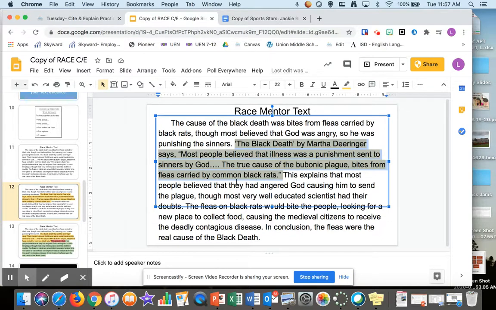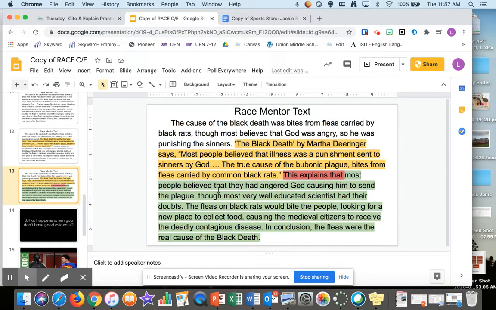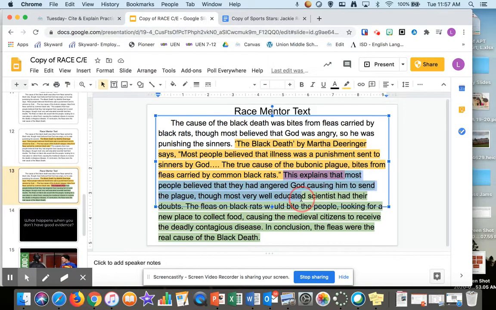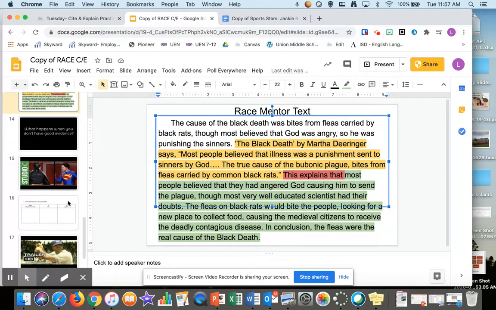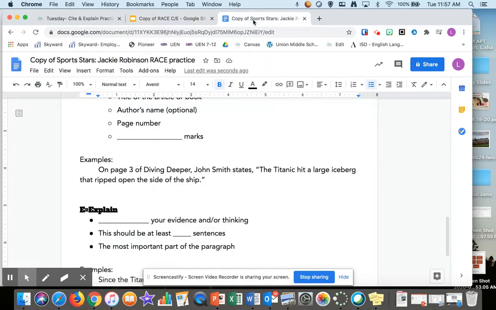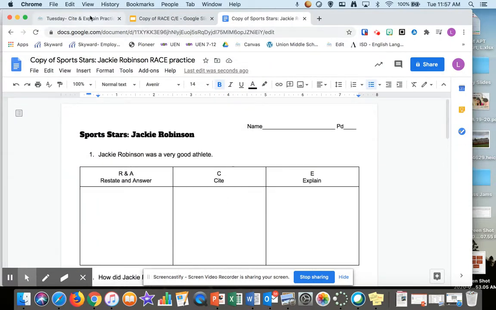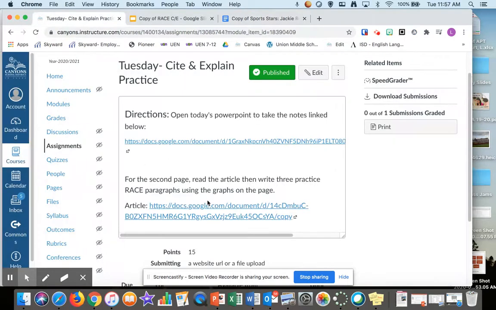So remember, a cite is always somebody else's words. It's a source. Make sure to read the PowerPoint. And then here, you can see where the explain happens. There's a funny video in here, and then you get to learn a little bit about Jackie Robinson. So that's what it's talking about here. You need to now read the article that's linked right down here. So it says for the second page, read the article.